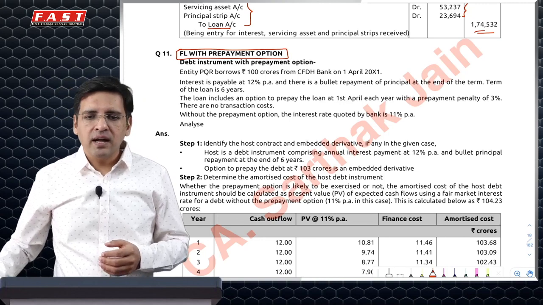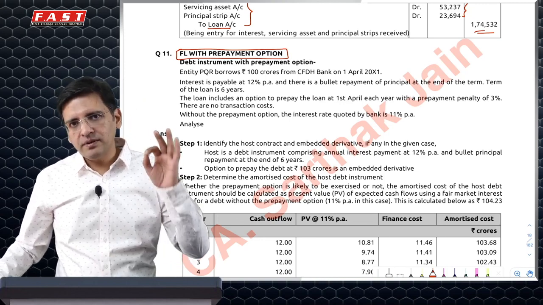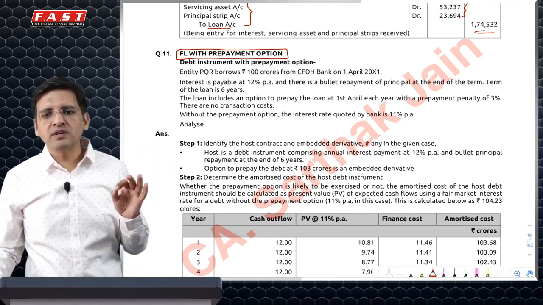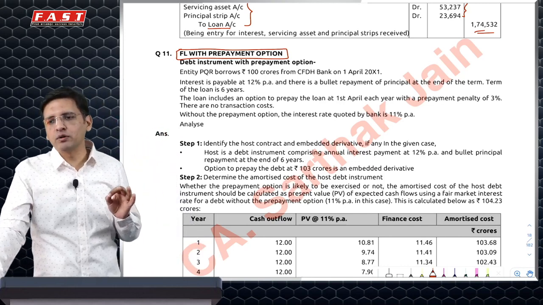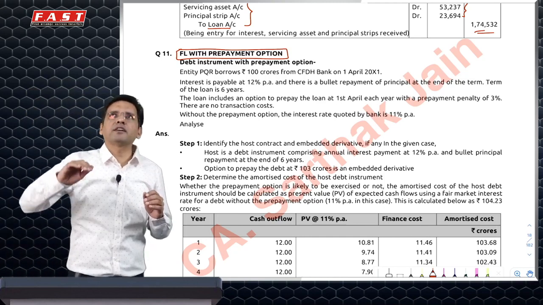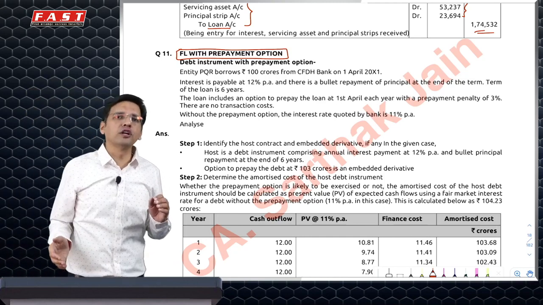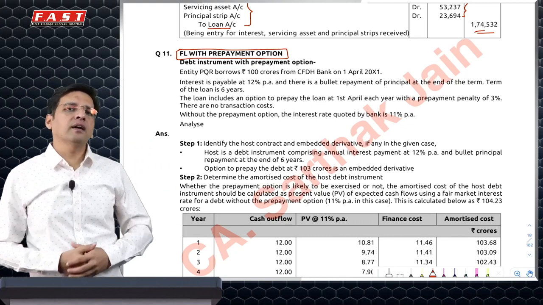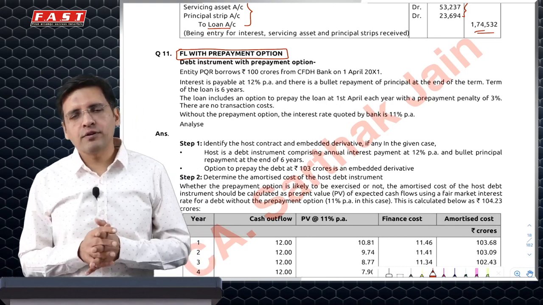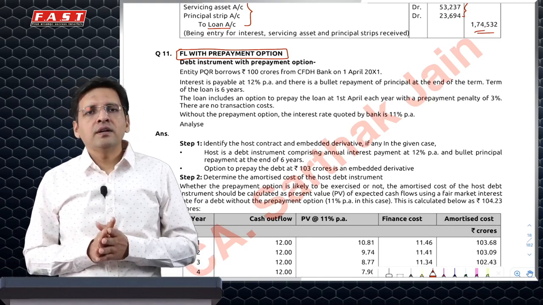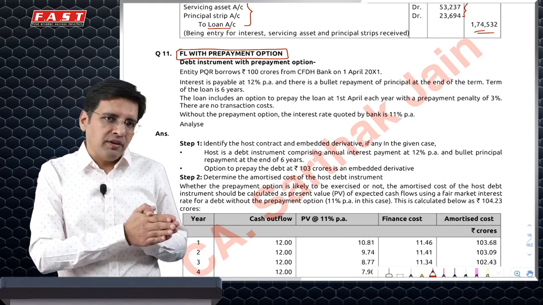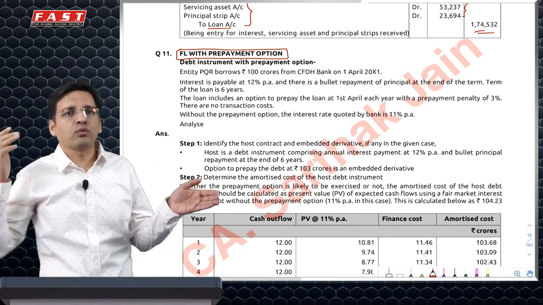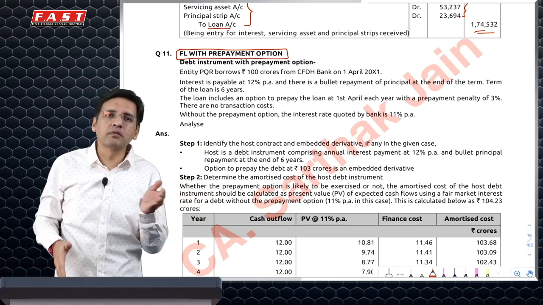When you have a financial liability with a prepayment option, it essentially means that you have taken a fixed interest rate loan from a bank. However, you risk that since you have taken a fixed interest rate loan, if the market rate of interest in future goes really low, this loan may relatively be expensive, dearer for you. So either you will go for a variable interest rate loan where there is a risk. If the rate increases, you'll have to pay a higher rate, or you'll go with fixed if you don't want that risk. But then if the rates really go down, then what happens?